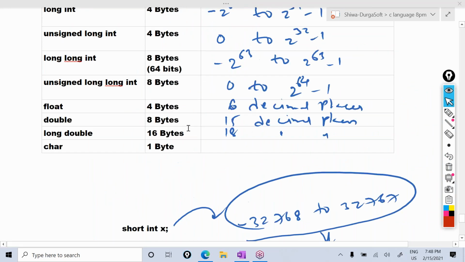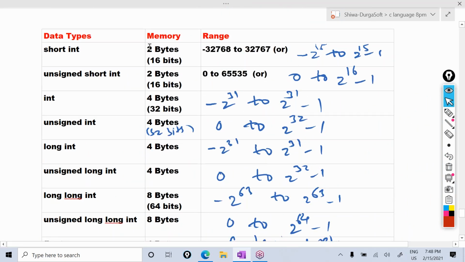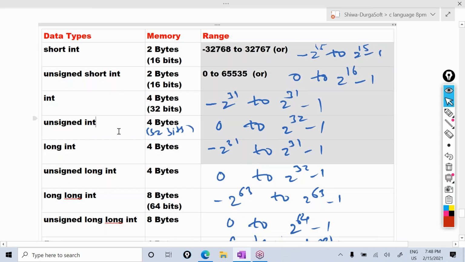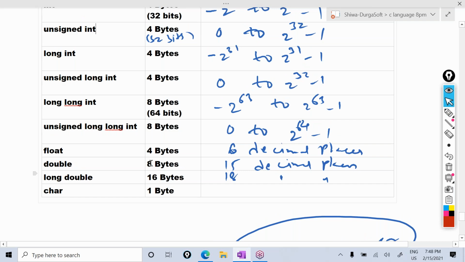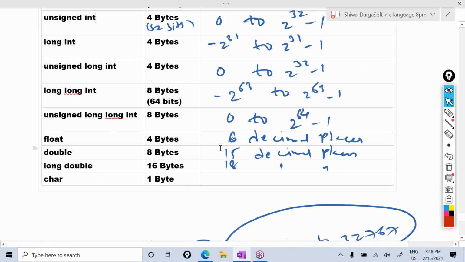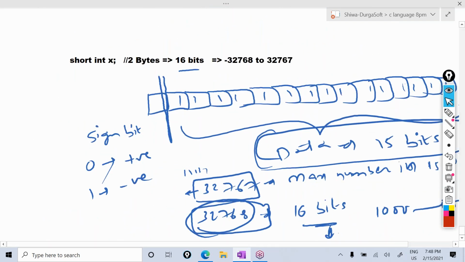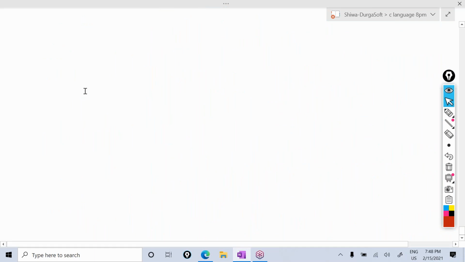Because of these fixed size memories, these ranges are there. So this is about data types, their memory and ranges. Okay. So now you know the data types, their memory and their ranges. Next, you have to know about format specifiers.